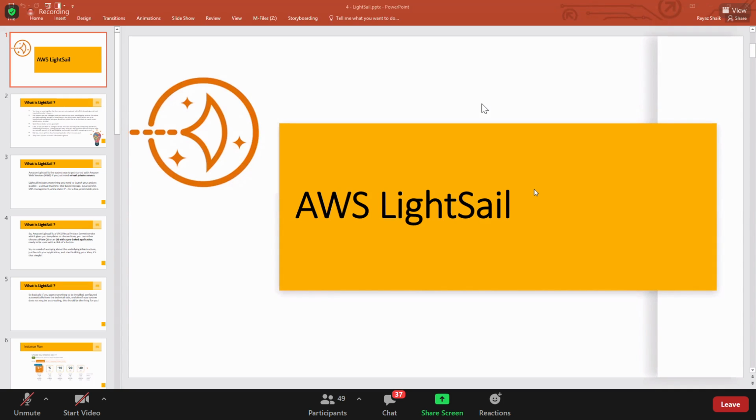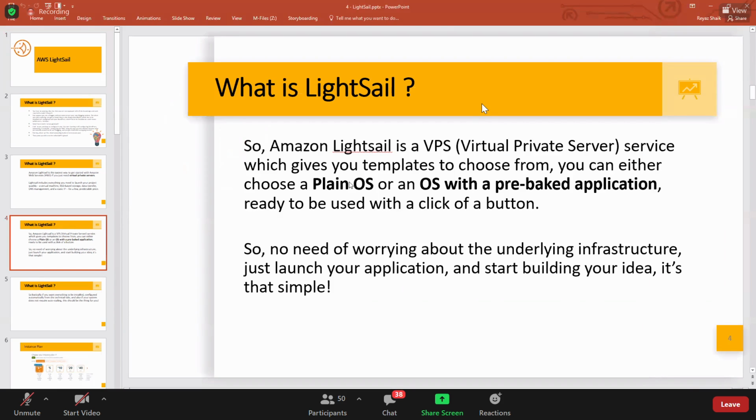Just select it, launch it, and you will get it. I'll show you a quick demo on this Lightsail. Lightsail comes with plain operating system images, or OS with pre-baked applications. Pre-baked application meaning images with some applications already there.